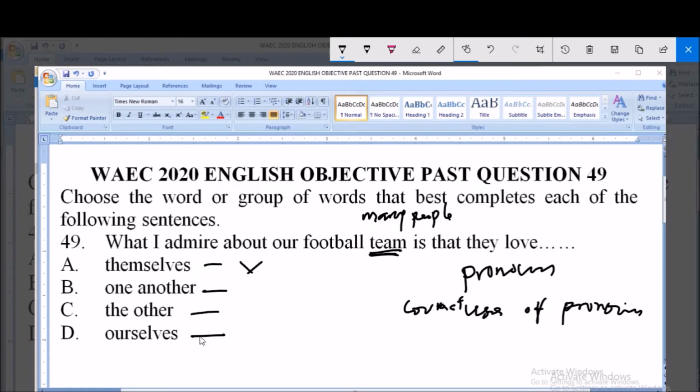Then you cannot say, what I admire about our football team is that they love ourselves. No, the pronoun ourselves cannot function effectively or grammatically in this sentence. Then the other, you cannot say, what I admire about our football team is that they love the other. The other is already pointing to maybe a different team, an entirely different team.